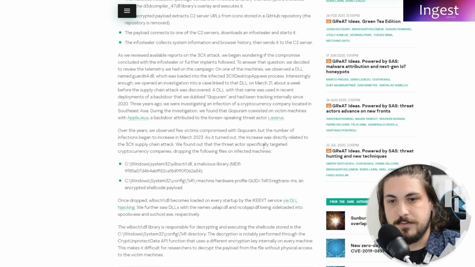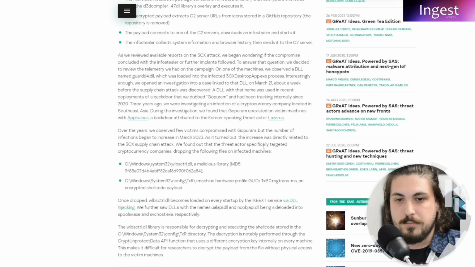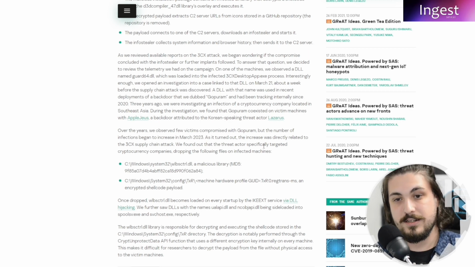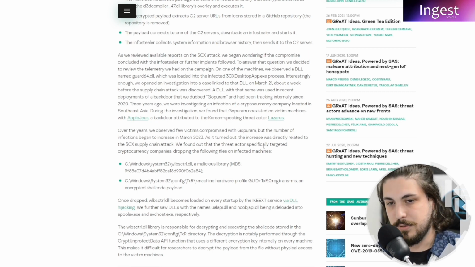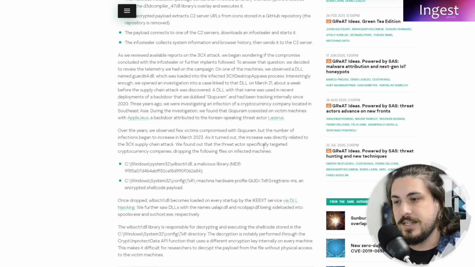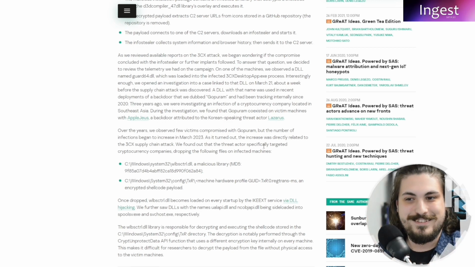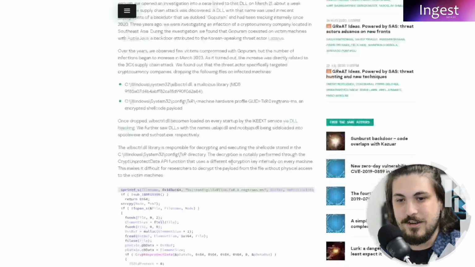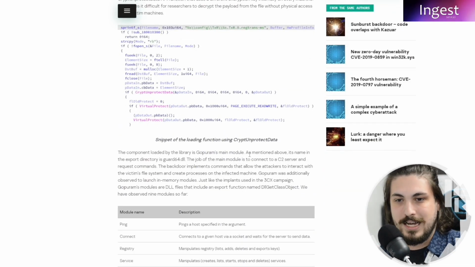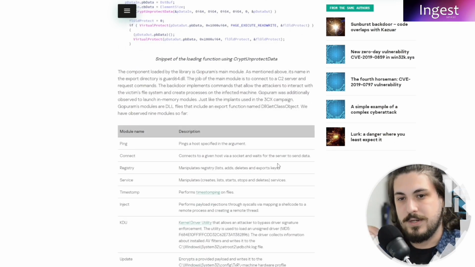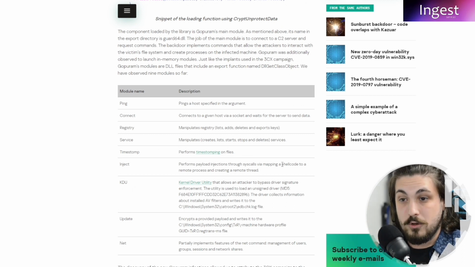So over the years, they observed a few victims compromised with Gopuram, but the number of infections began to increase in March 2023. And as it turns out, the increase was directly related to the 3CX supply chain attack. They found that some of the modules that they already knew, the DLL library attack that Gopuram used, was actually on these affected machines. And those modules is where it becomes really interesting, really intriguing. So they go into the granular nature of it. I'll link it in this video. Feel free to read through it if you want to really dive deep into it. But I think the main part here is the modules.